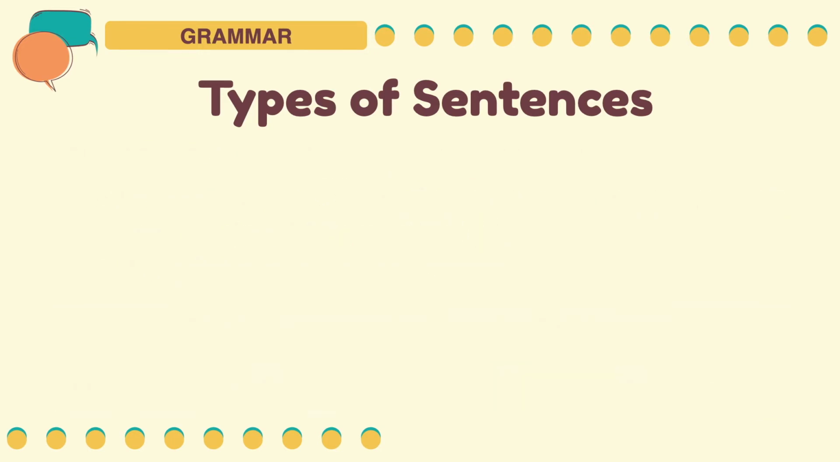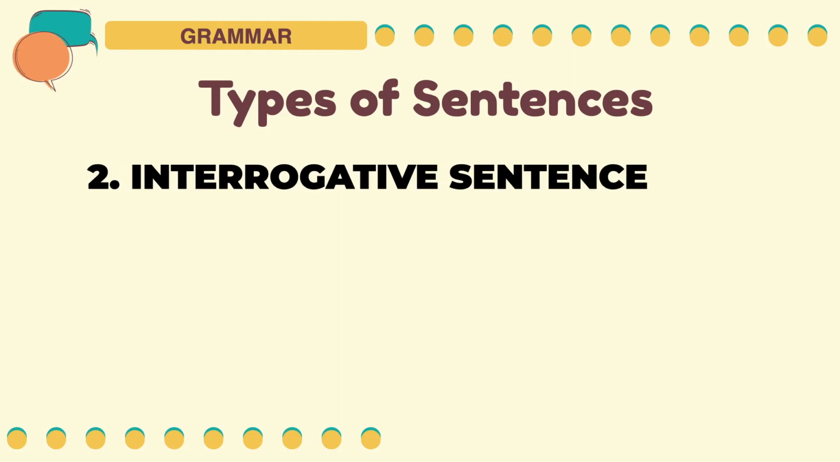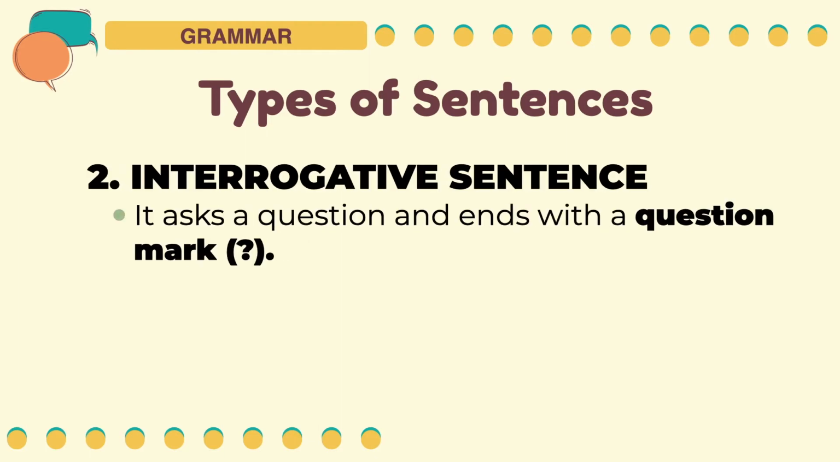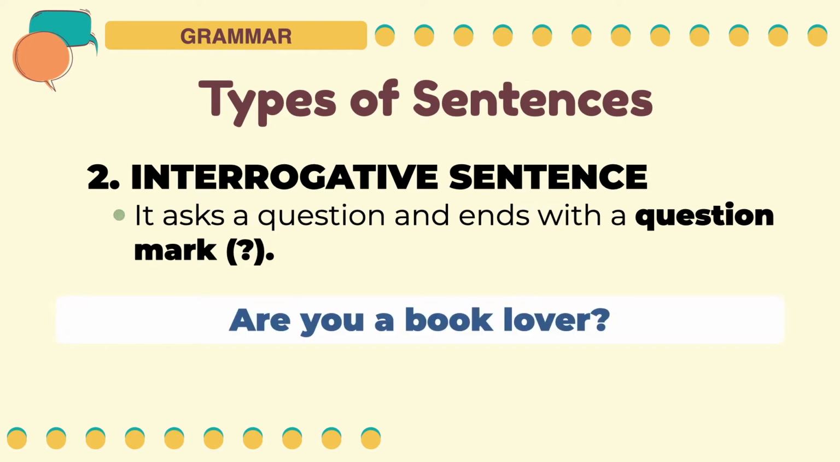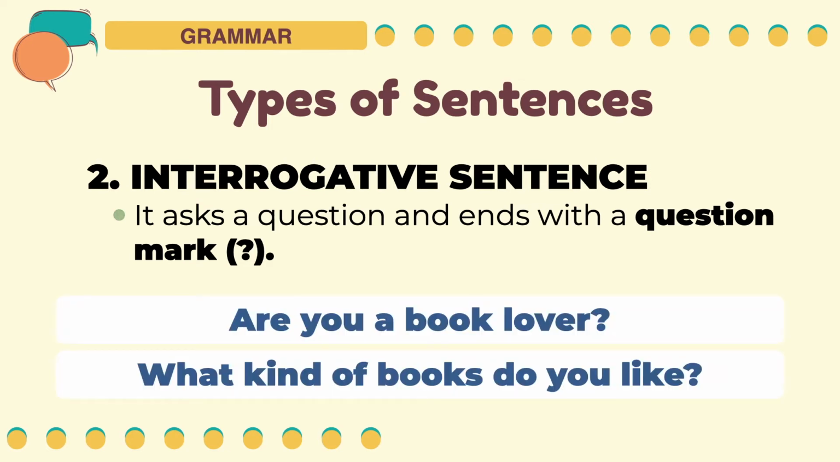The second type of sentence is the interrogative sentence. An interrogative sentence asks a question, and it ends with a question mark. For example, are you a book lover? What kind of books do you like? The first example is asking whether the person that the speaker is talking to loves books or not. The second example is asking the kinds of books that the addressee likes.